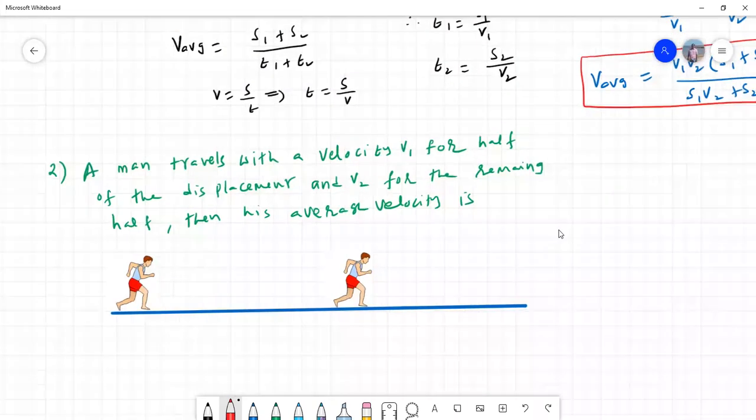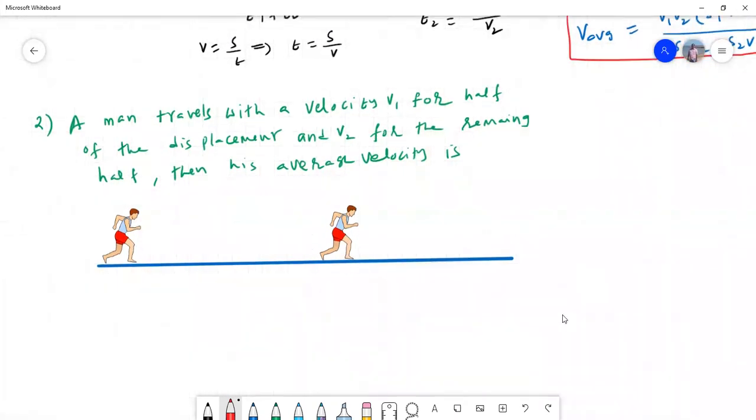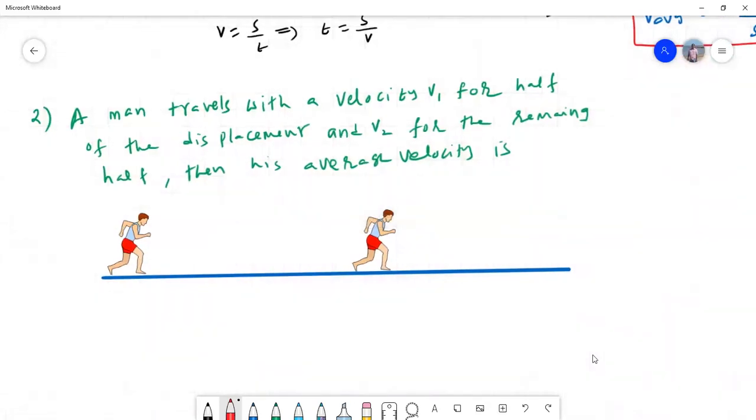Now let me go to the second example. See, what is the question given? In this case, he's saying this: a man travels with a velocity v1 for half of the displacement and v2 for the remaining half. Then his average velocity is... the same problem as above. He is moving with the velocity v1 and here with velocity v2. Remember, he said he covered up to this point with the same velocity, so it is the midpoint.